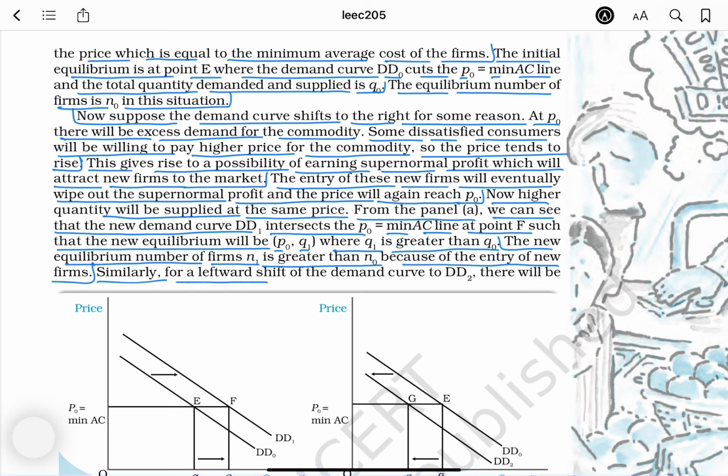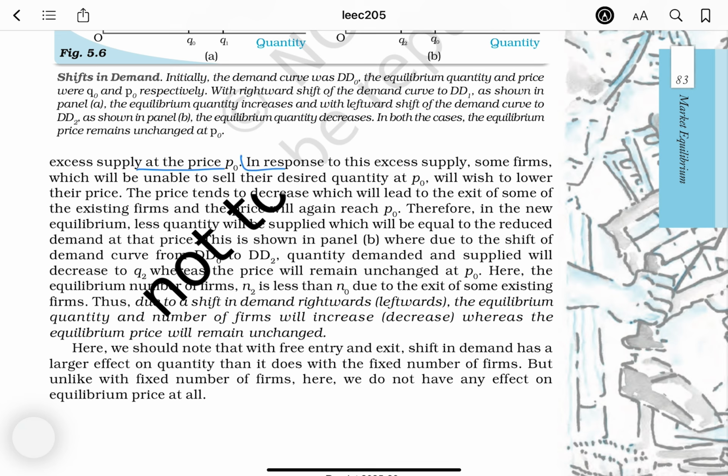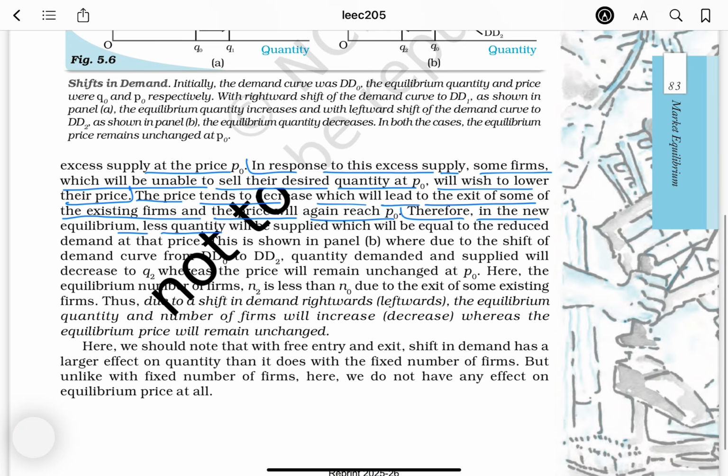Similarly, for a leftward shift of the demand curve to D2, there will be excess supply at the price P0. In response to this excess supply, some firms which will be unable to sell their desired quantity at P0 will wish to lower their price. The price tends to decrease, which will lead to the exit of some of the existing firms, and the price will again reach P0. Therefore, in the new equilibrium, less quantity will be supplied, which will be equal to the reduced demand at that price.